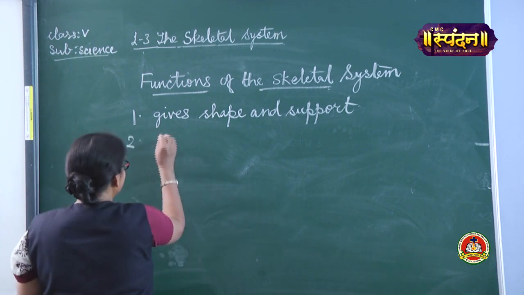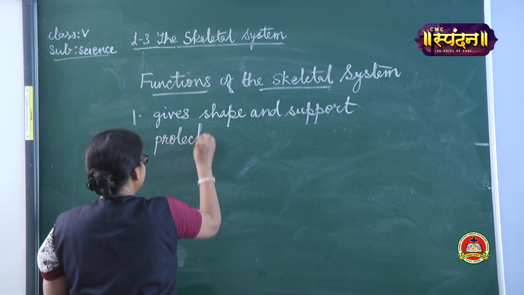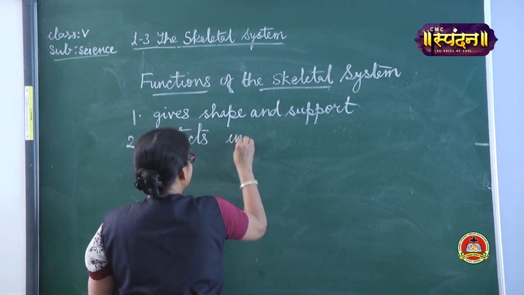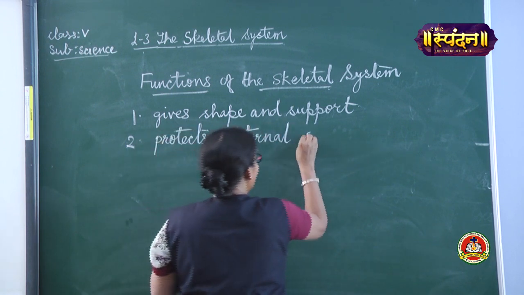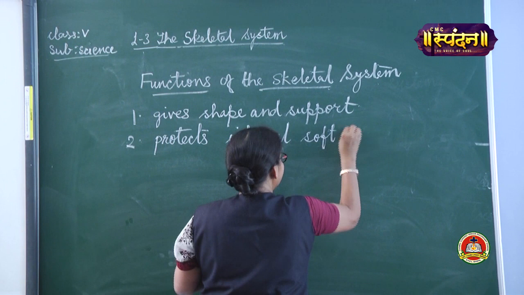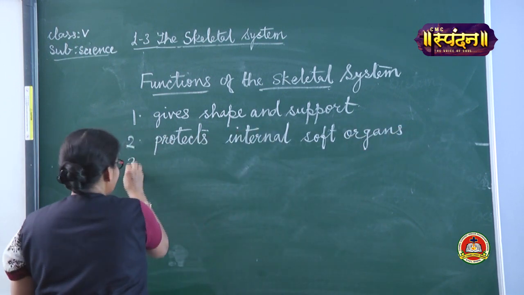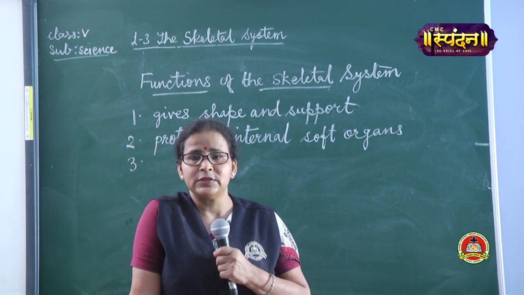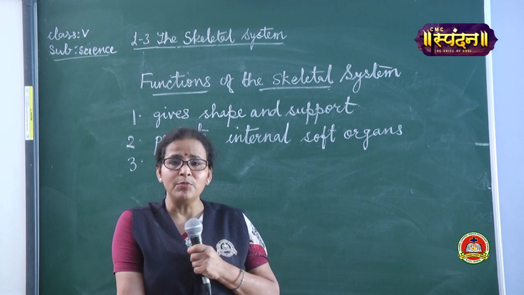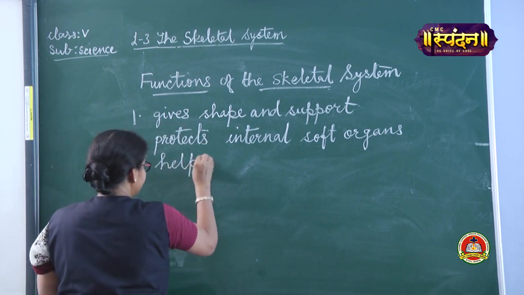So it protects important organs. The second function is that it protects internal soft organs. Coming to the third function is, as we discussed earlier, that it helps in the movement of the body. So helps in the movement.